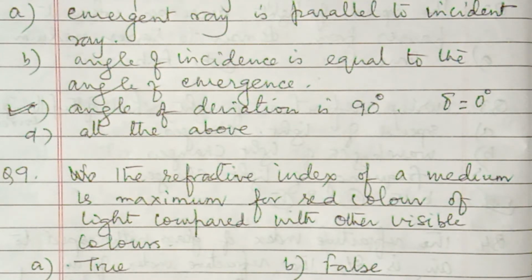The refractive index of a medium for red color is least because its wavelength is longest among 7 colors. So if wavelength is maximum, then red color has minimum refractive index. Here it is given maximum, so it is false.